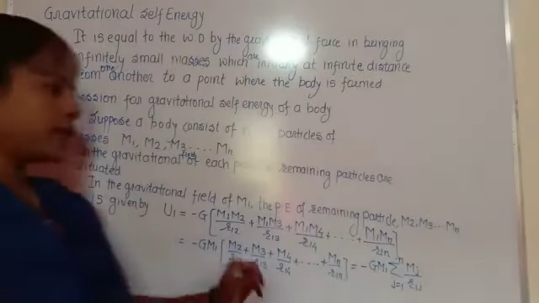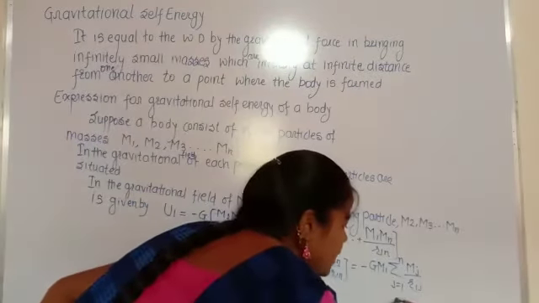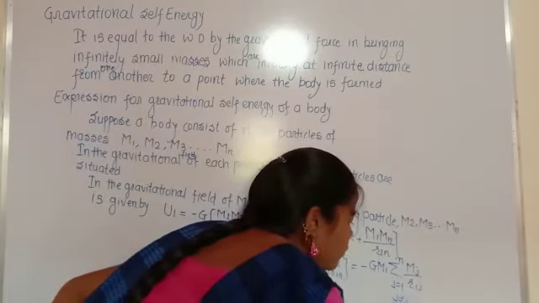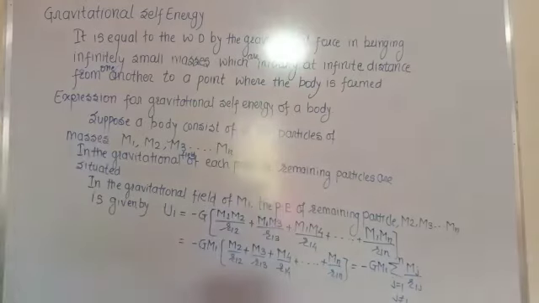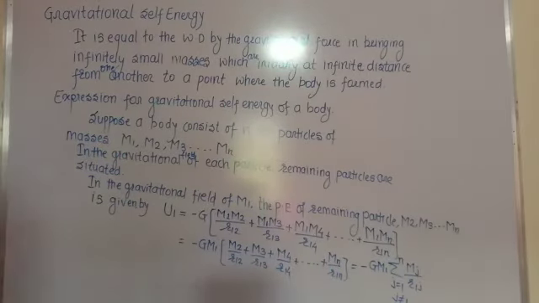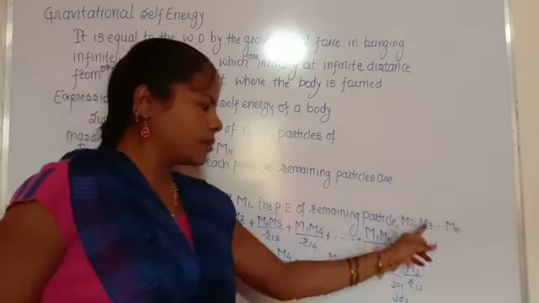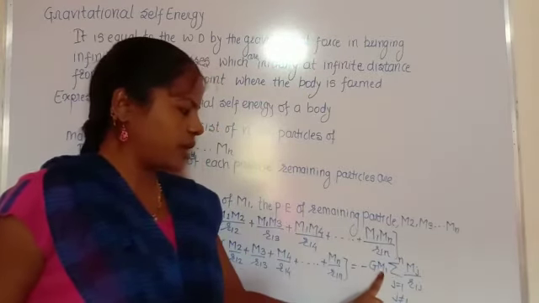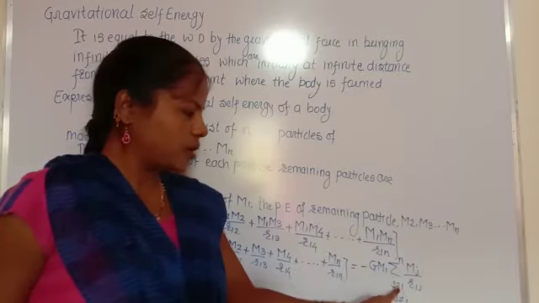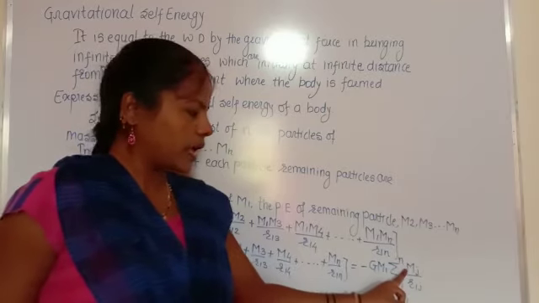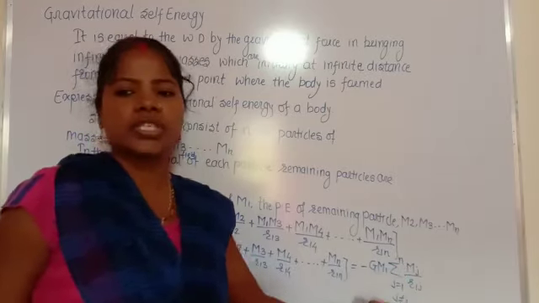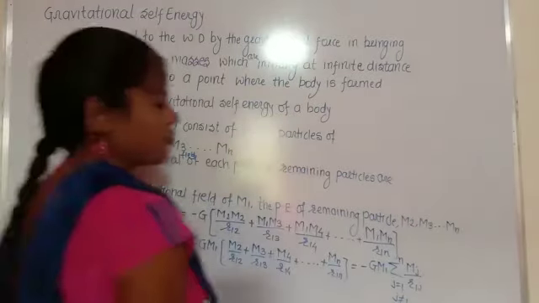And the important term here is that j is not equal to 1. So this is the first potential energy: in the gravitational field of M1, the potential energy of the remaining particles is minus G M1 summation j equals 1 to n of Mj divided by R1j. This is the first equation.